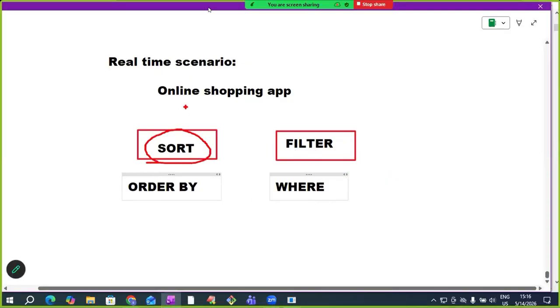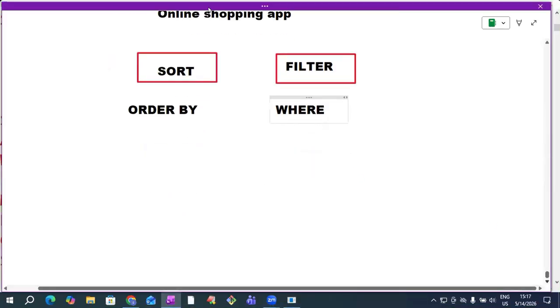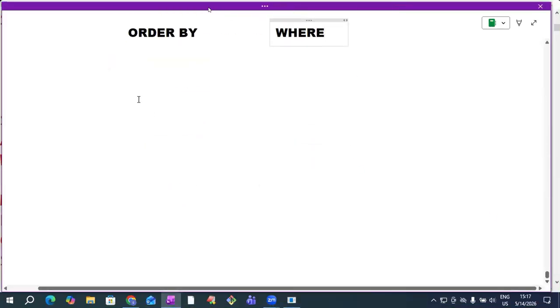So to perform sort operation, you take any online shopping app. Below two options will be there. One is sort, another one is filter. To perform sort operation, it uses order by class. To perform this filtering operation, it uses where class. For example, I want to get prices low to high. So in the online shopping app, I'm selecting price low to high.